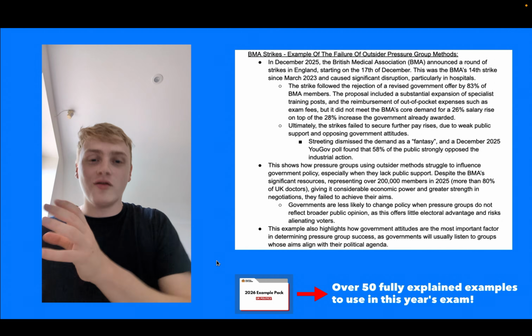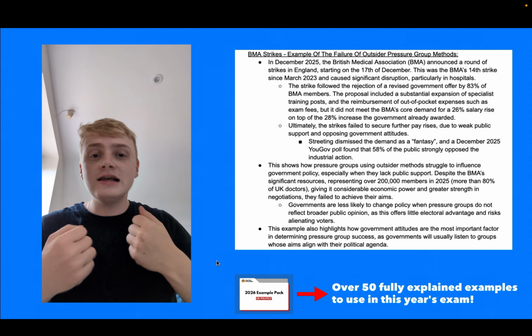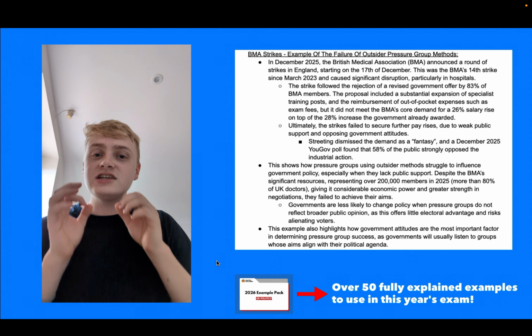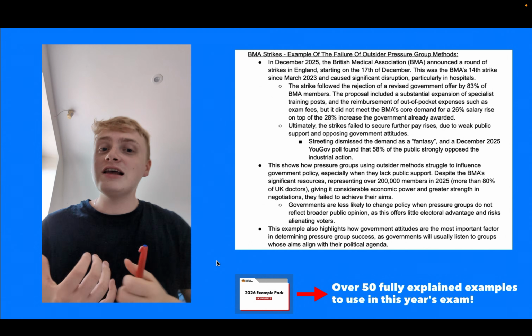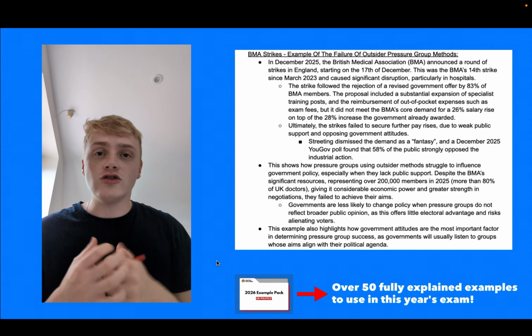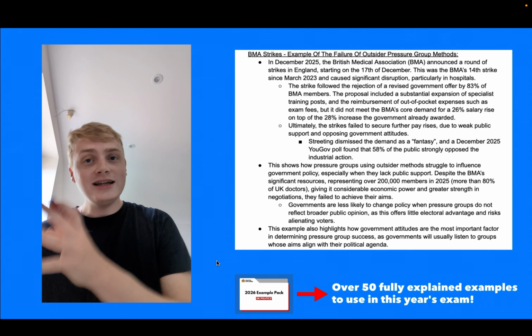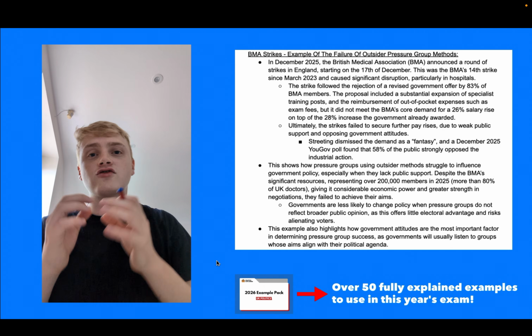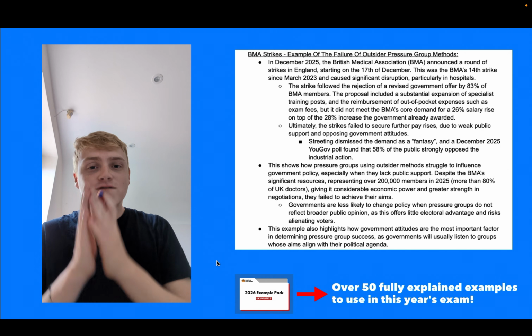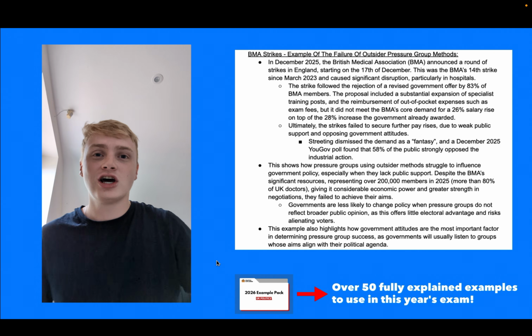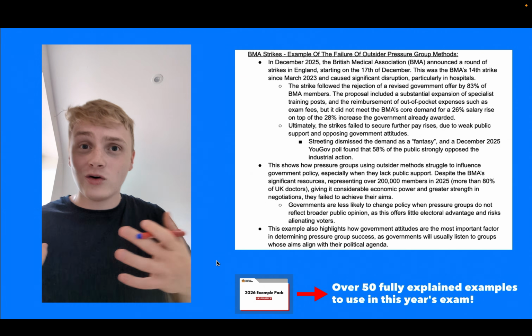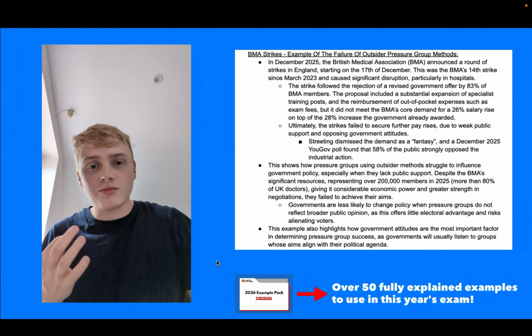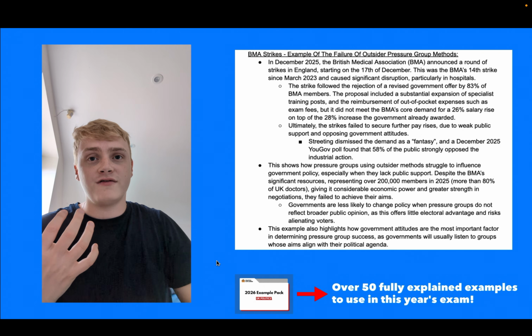The next example, on the other hand, is an example of a failure of pressure groups, and that's the British Medical Association and the failure of their strikes, their trade union action. So in December 2025, the BMA, the British Medical Association, announced a round of strikes in England. And this was their 14th round of strikes since March 2023. And of course, as they're doctors, it caused significant disruption in hospitals.